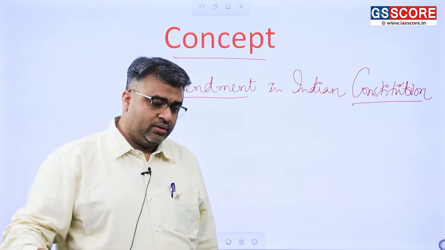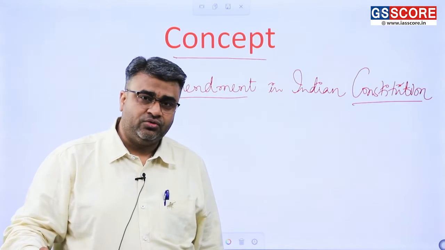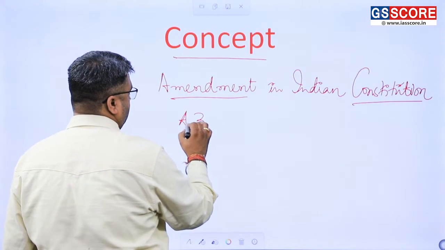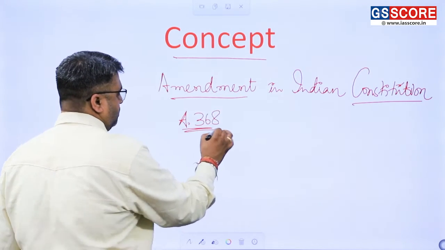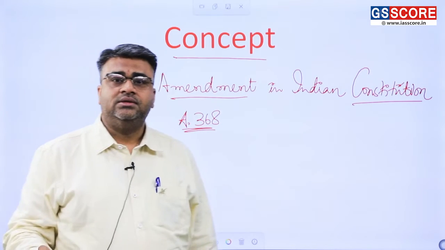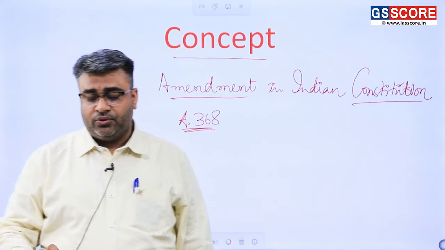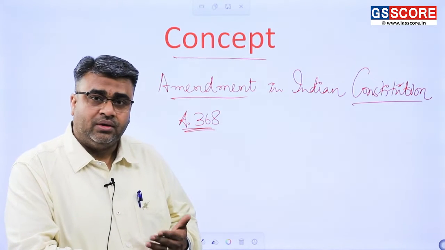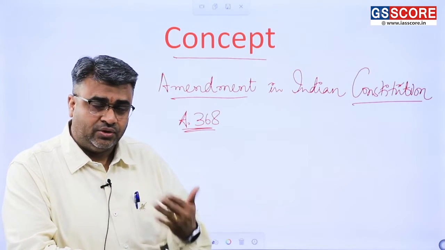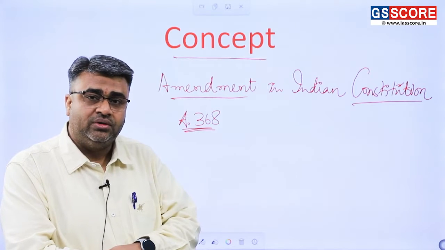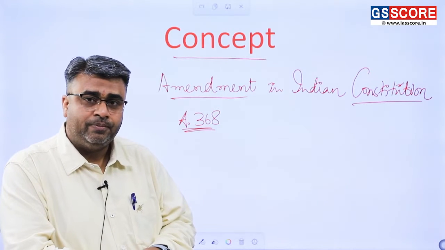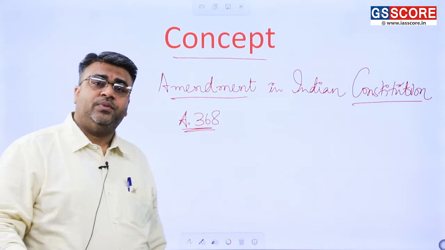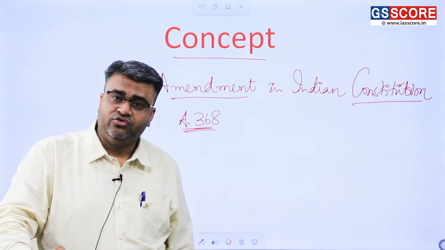So you know that amendment in the Indian Constitution has been provided for in Article 368. This Article 368 tells you the mechanism by which you can make amendments in the Indian Constitution. So we have been given three methods: simple majority, then special majority, and then special majority coupled with ratification by the states.